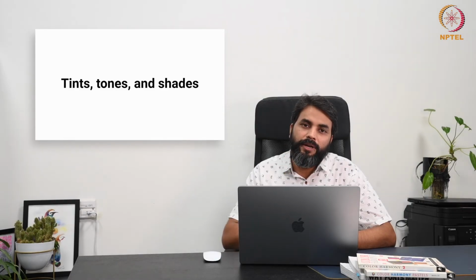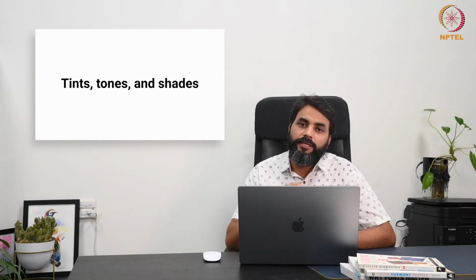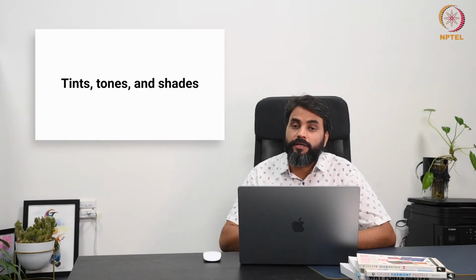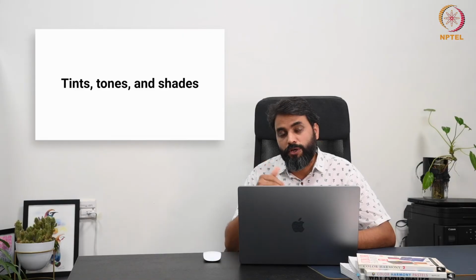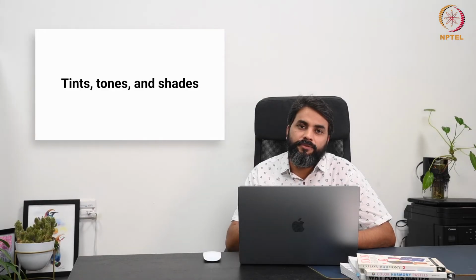Whenever you add black to any color, it becomes darker, appearing richer or more dramatic. Shades are often used for bold and intense effects in any design field.